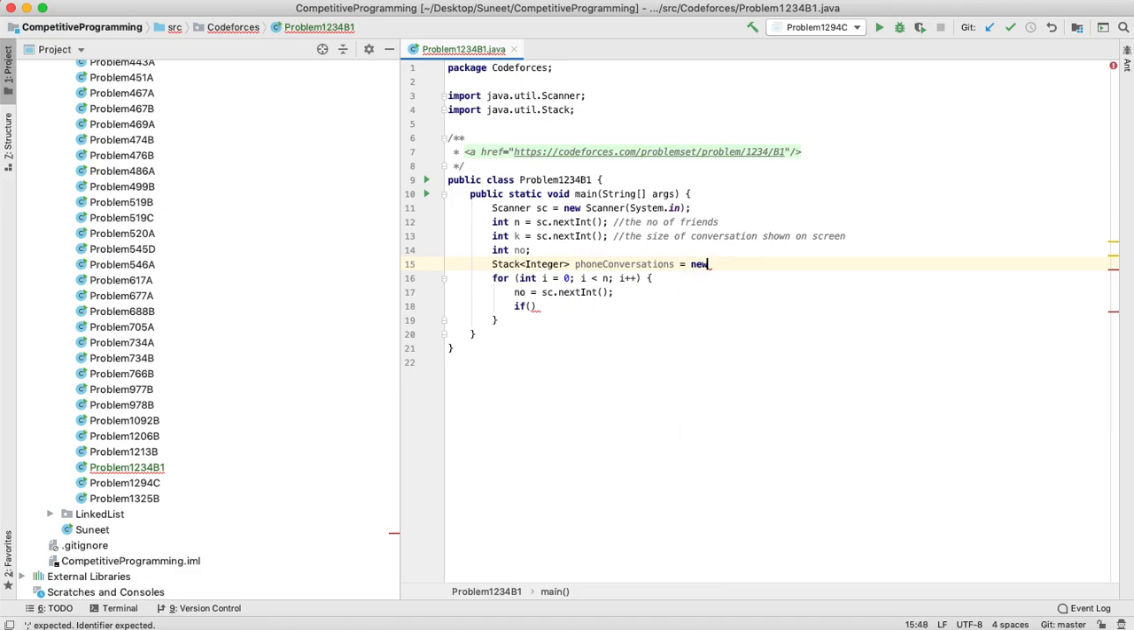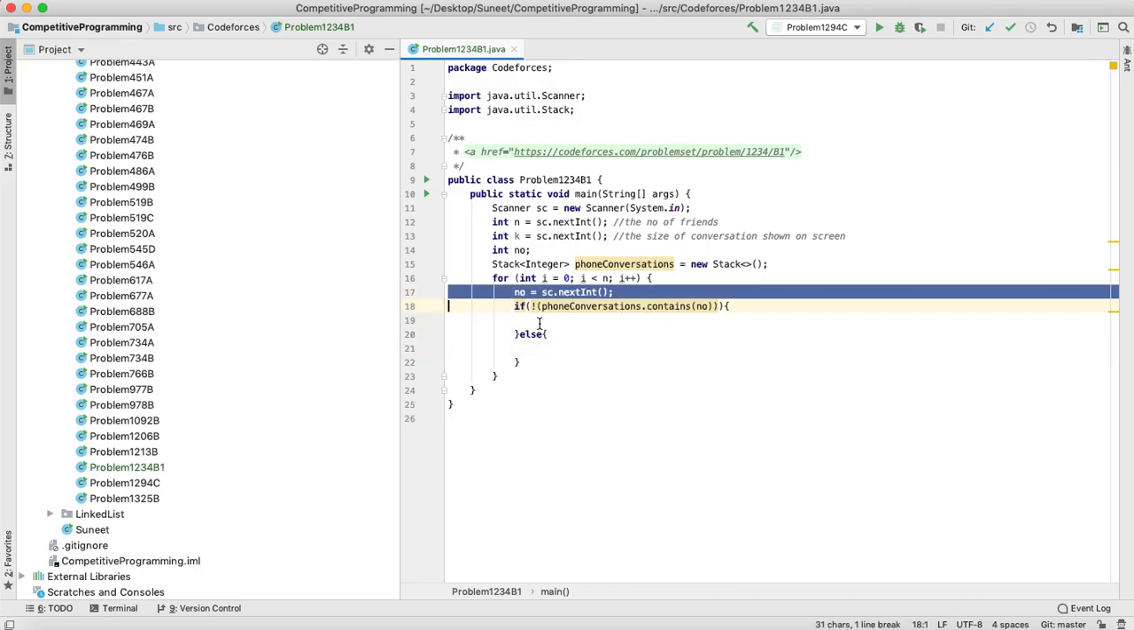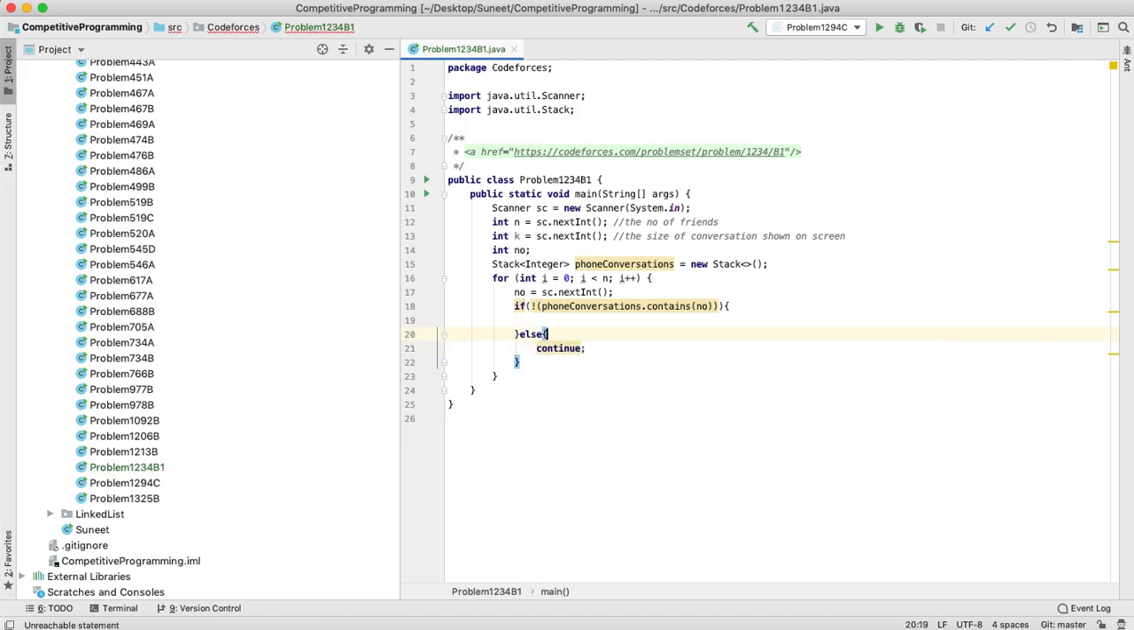LinkedList stack. Okay, now you have to check if phone conversation does not contain the number, then you have to go forward. I will explain the code once more. So if your stack contains the ID, then you have to do nothing, you just continue, because no order changes, and you just read the message as stated in the problem.